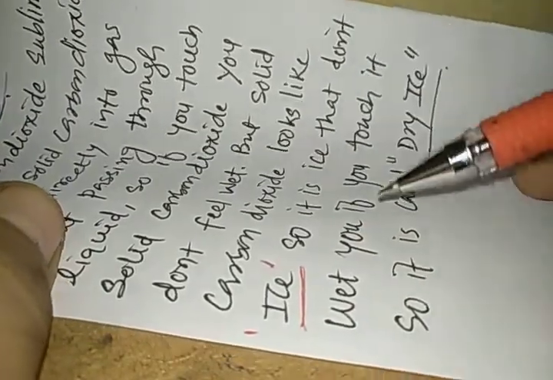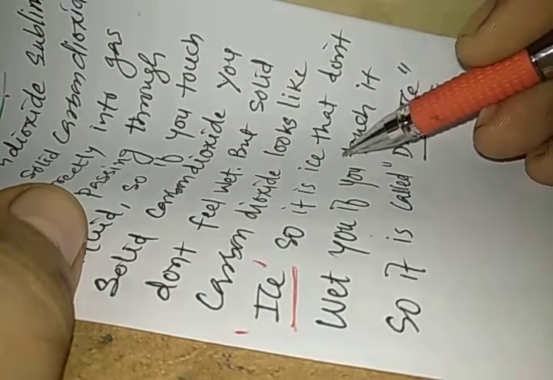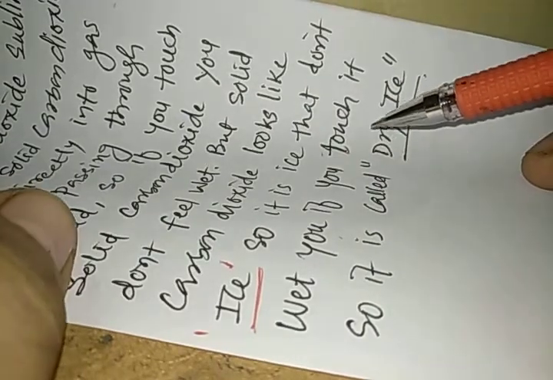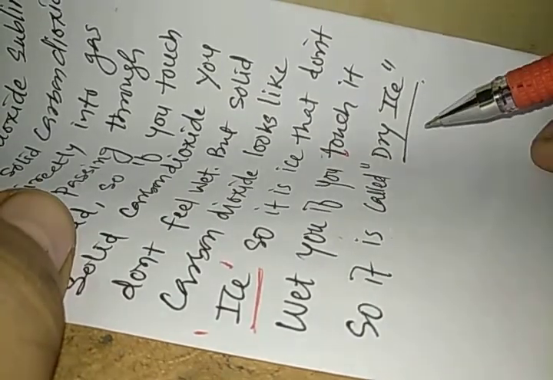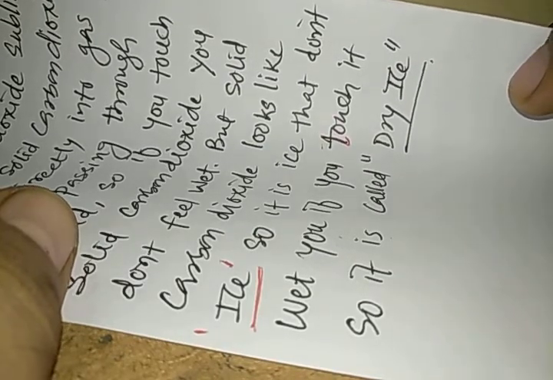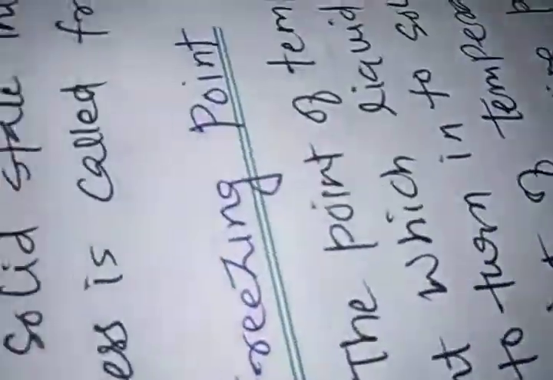So it is ice that doesn't wet you. If you touch it, it doesn't give you the feeling that you got wet. So it is called dry ice. Now I hope you can understand, my dear students, why this solid carbon dioxide is called dry ice.